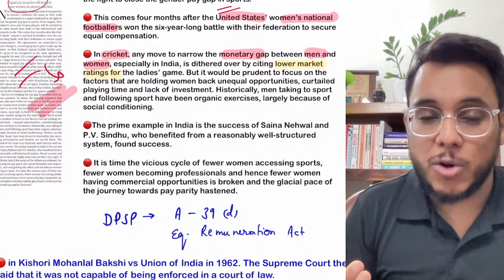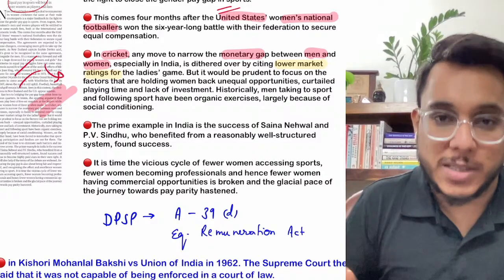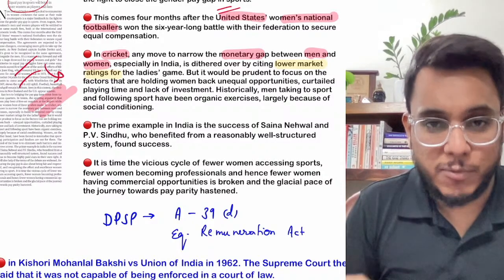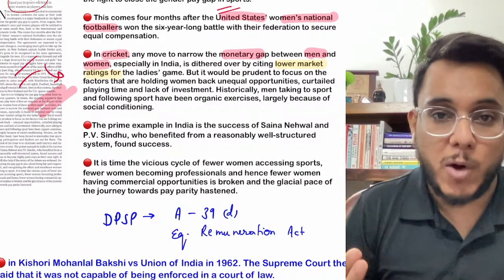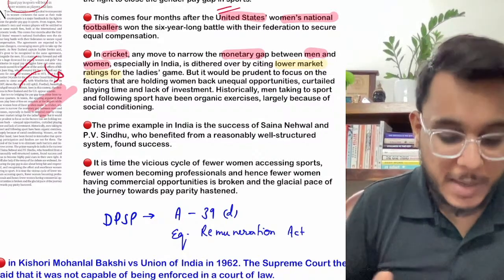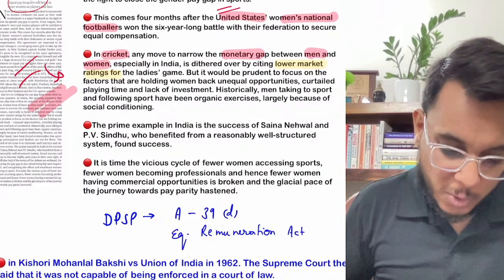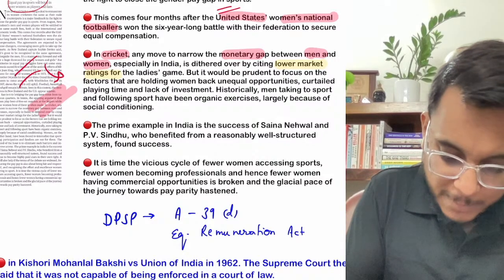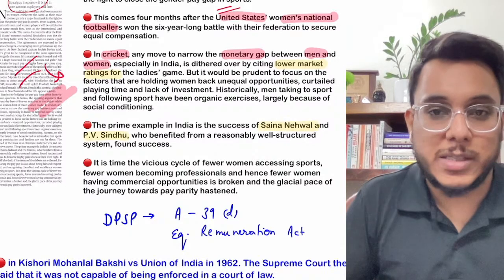Fine, there has been a lack of facilities, there has been no focused attention. If focused attention is given, women can outperform the men or perform equally with the men, and we have certain examples in this direction also. For example, the examples of Saina Nehwal and PV Sindhu.